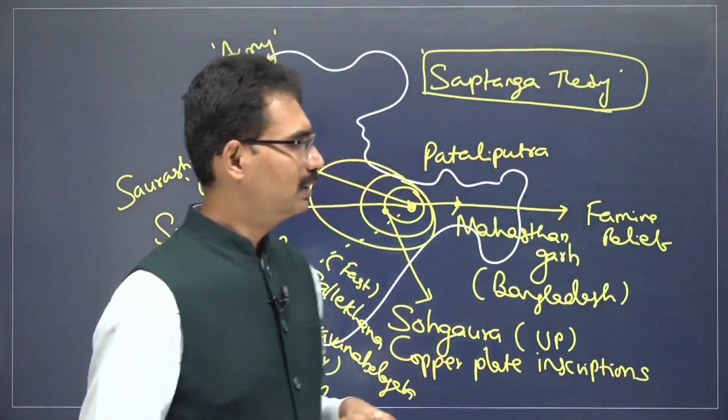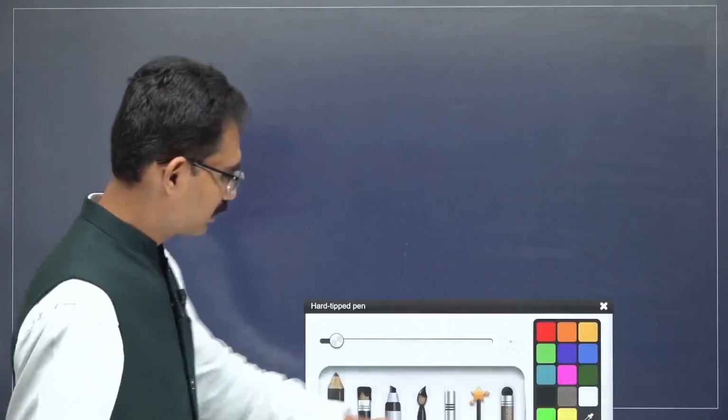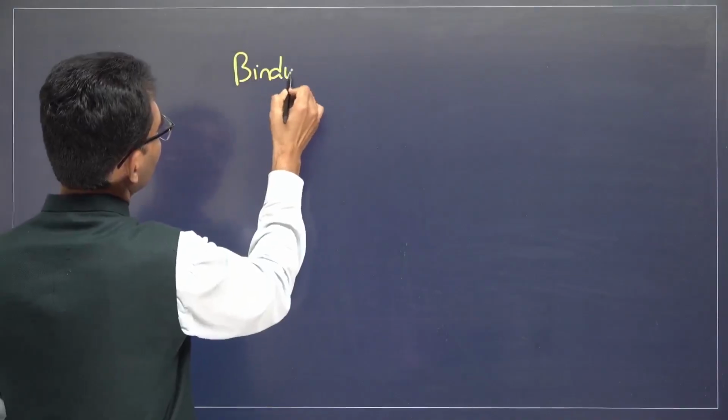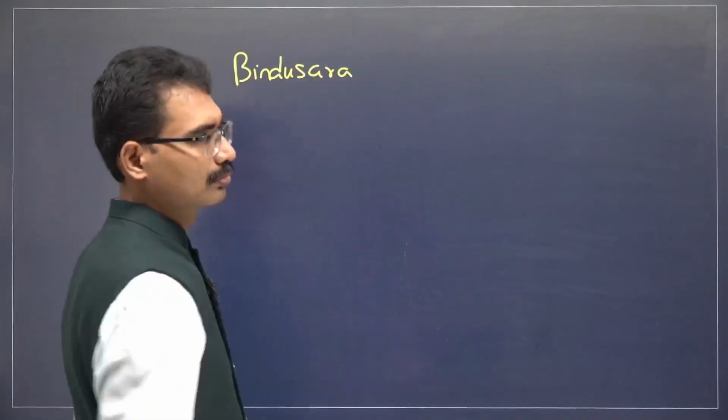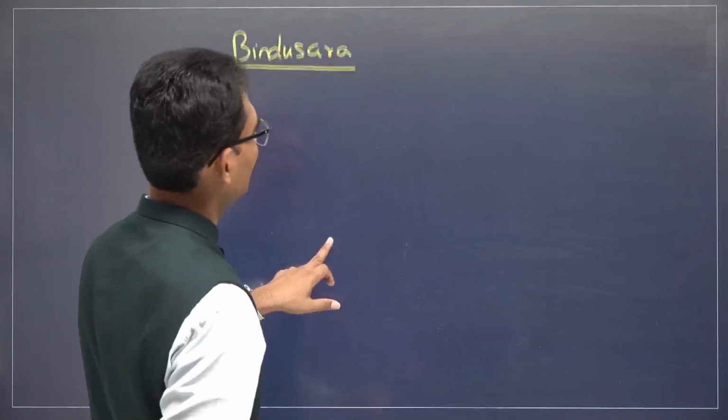The next person is Bindusara. We do not have much information about Bindusara.